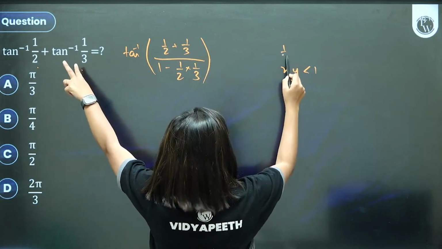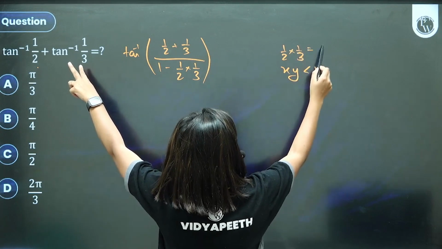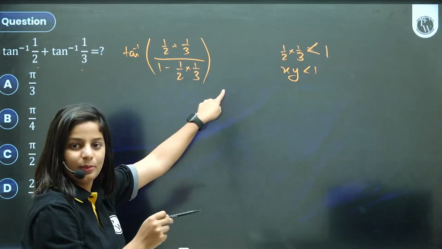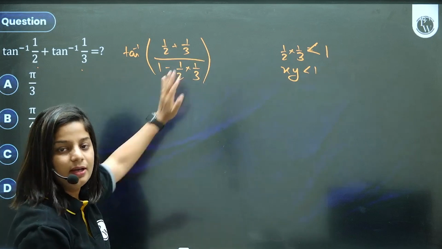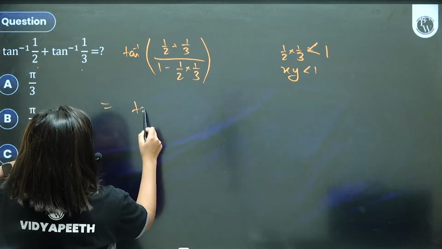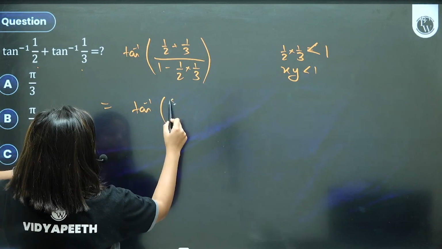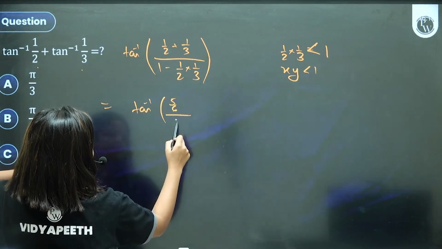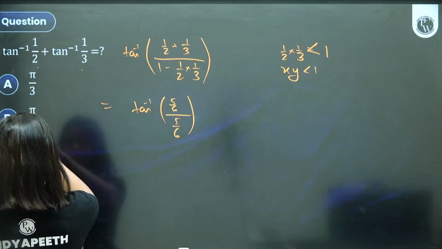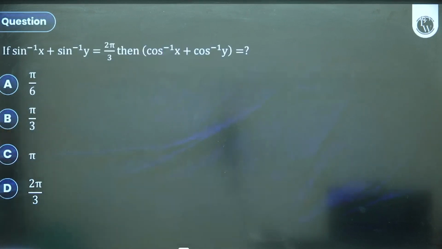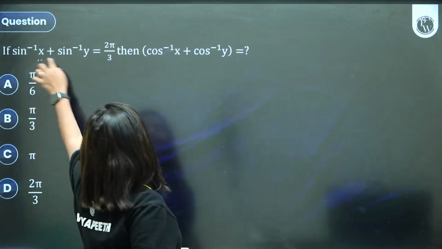So your 1 by 2 into 1 by 3, 1 by 6, is going to be less than 1. So this formula applies. If it's going to be greater than 1, then we add minus pi to it. And on solving, 3 plus 2, 5 by 6, upon 1 minus 1 by 6, 5 by 6, pi by 4, option D. Sin inverse x plus sin inverse y is 2 pi by 3.